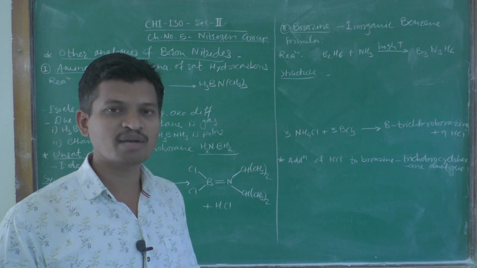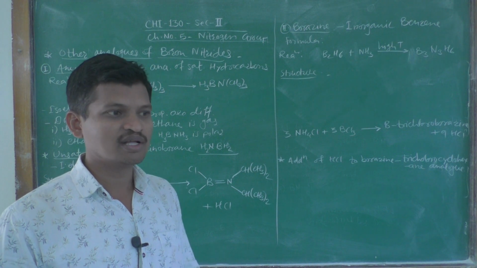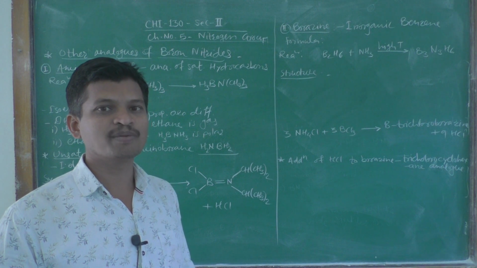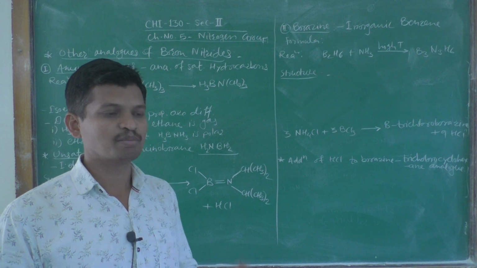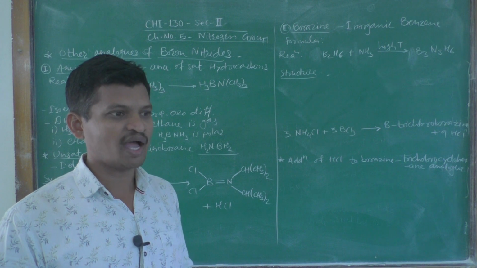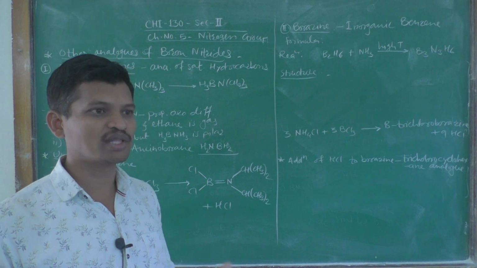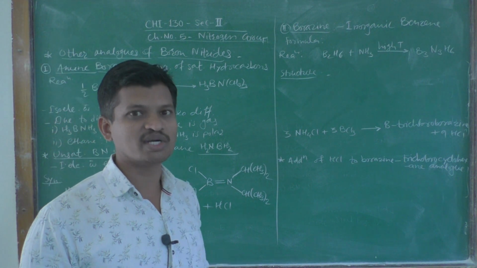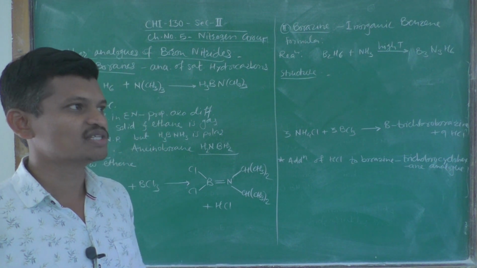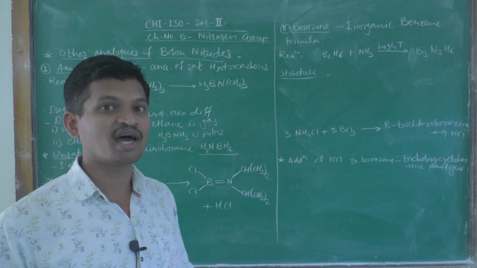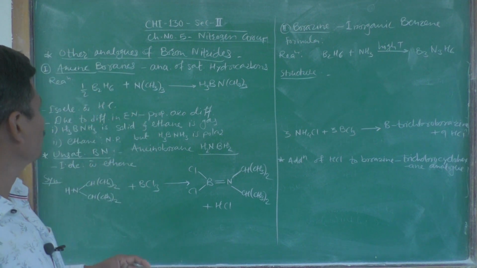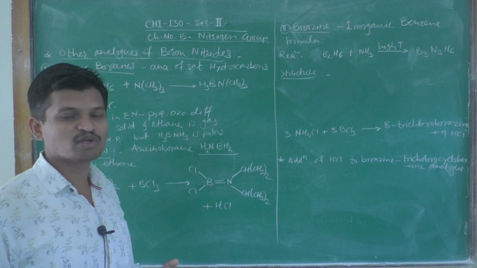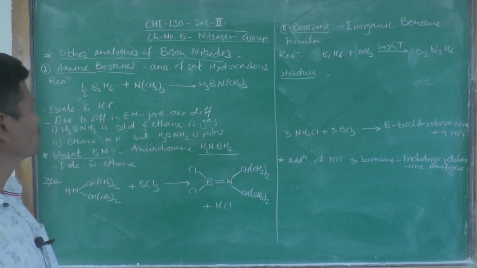No doubt these are boron nitrides, but there is a slight modification in the number of atoms present in the molecules. Hence we can call them saturated analogues of saturated hydrocarbons. Saturated hydrocarbons, we know, are known as alkanes. So, what is the simple reaction for the preparation of these analogues?